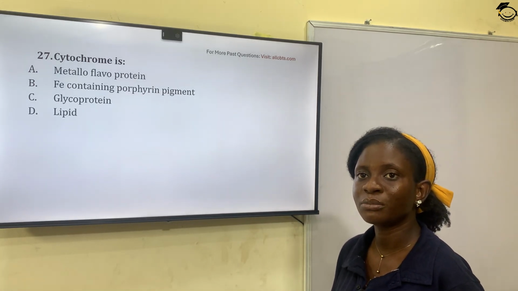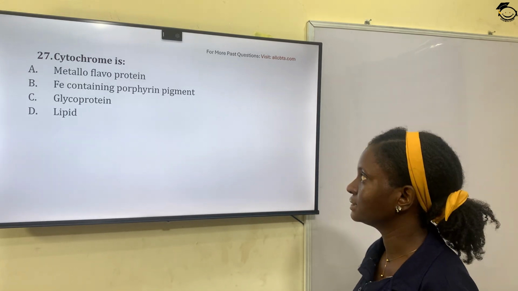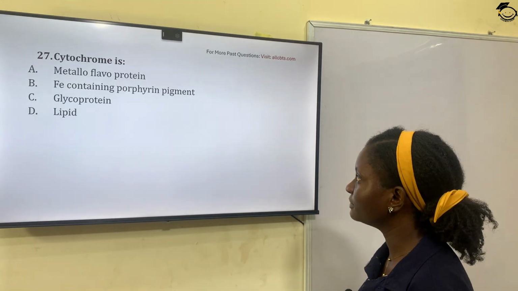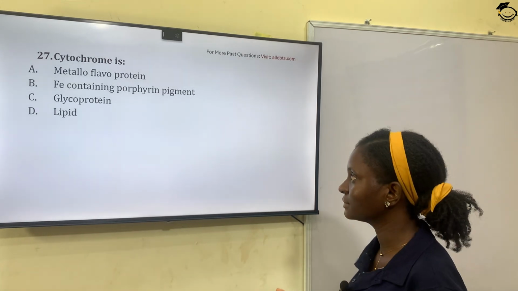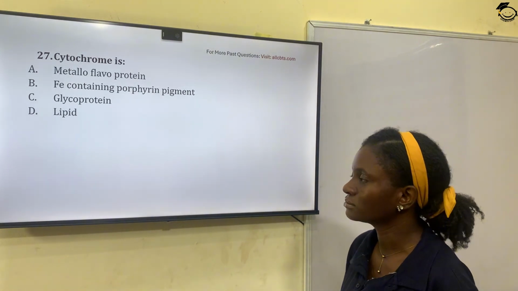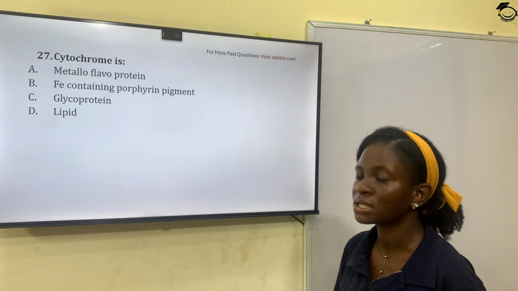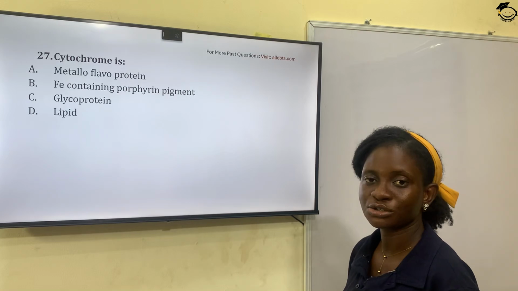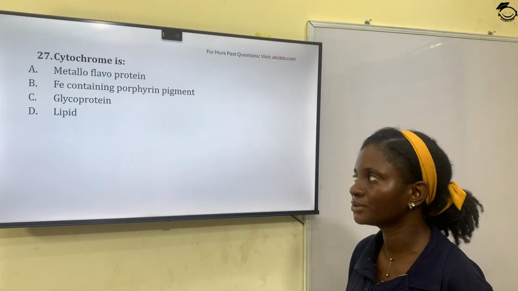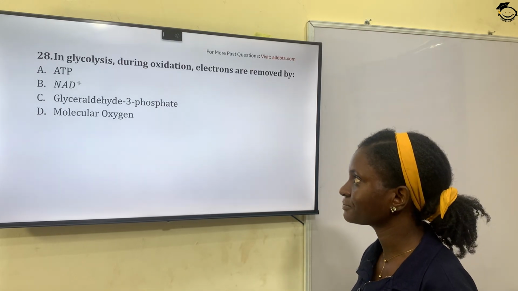Cytochrome is a component in the electron transport chain, and it involves heme, and this heme contains iron. They are iron-containing porphyrin pigments. So the correct answer is option B, iron-containing porphyrin pigments.